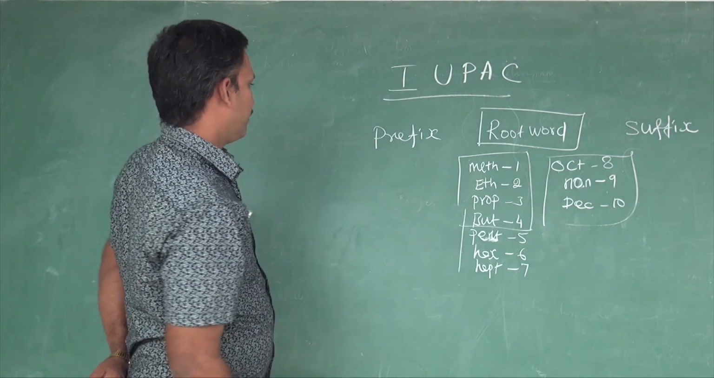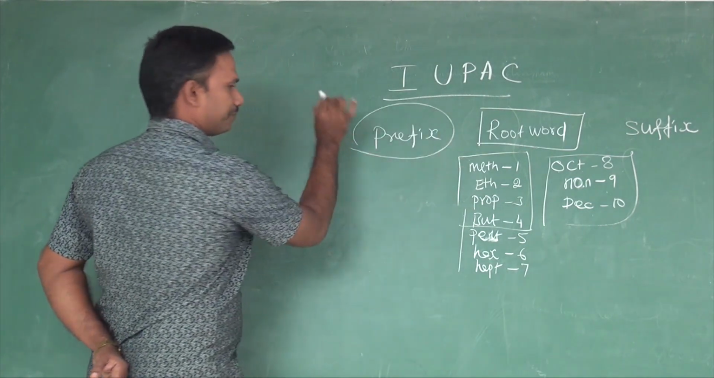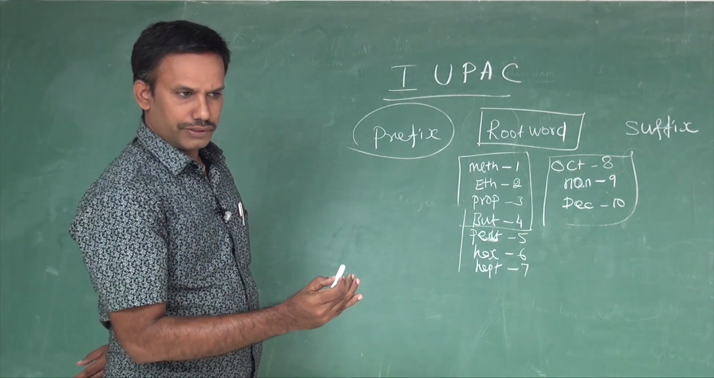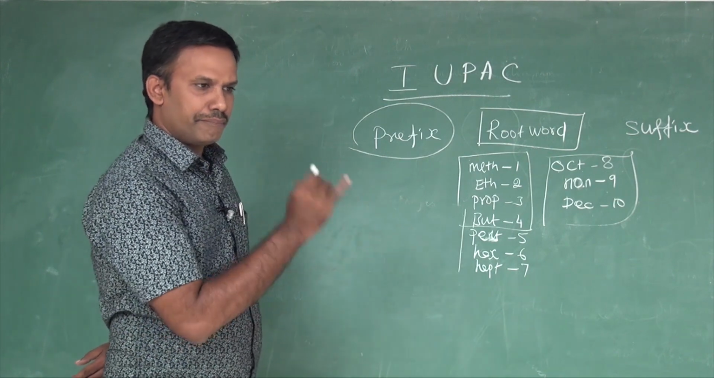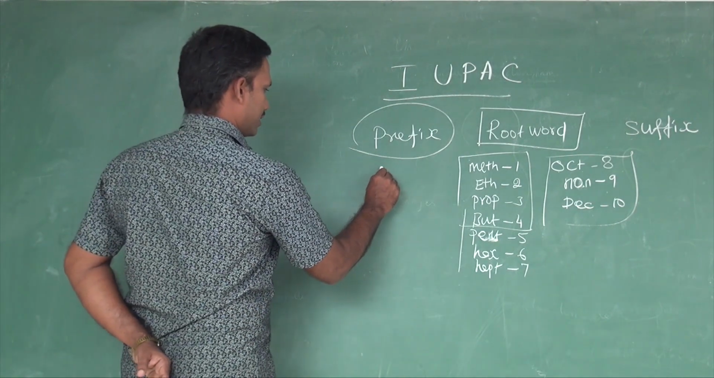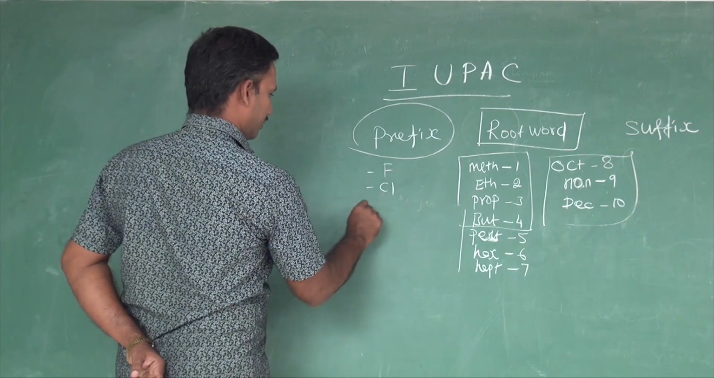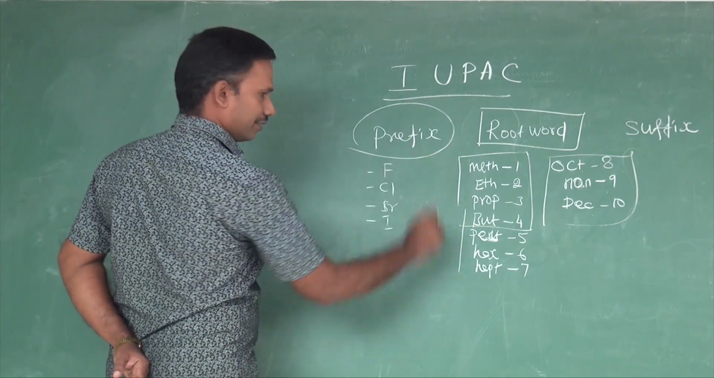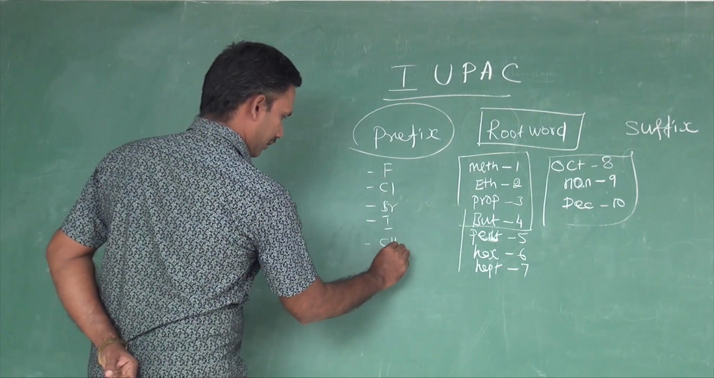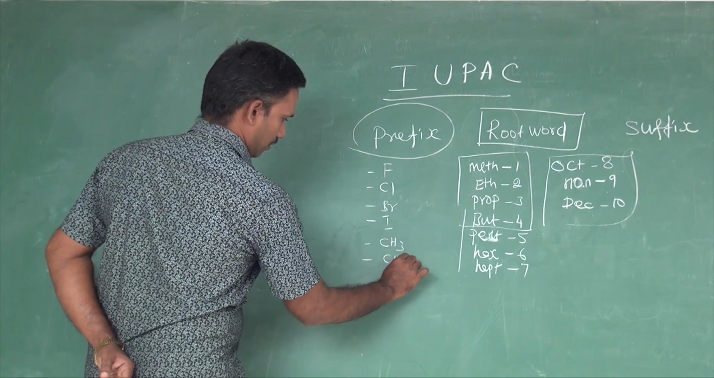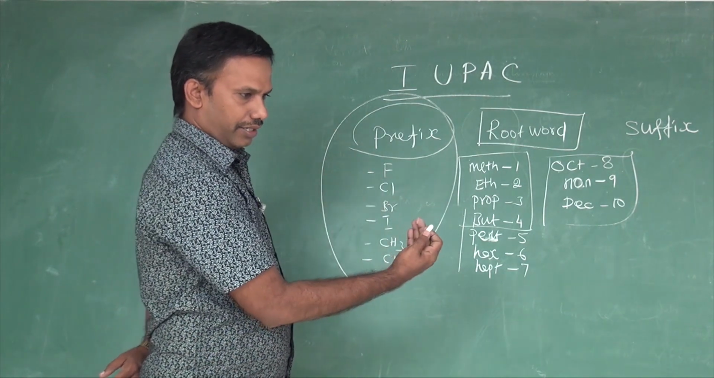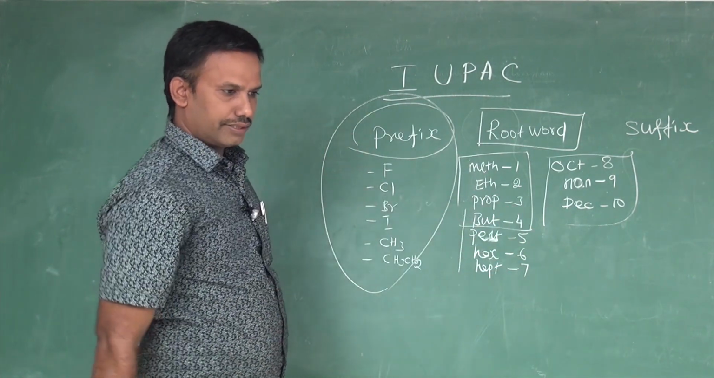Okay. Then prefix. What is called prefix? The branches other than the parent compound which are present in the main compound are called a prefix. For example, all halogens, fluorine, chlorine, bromine, iodine, all come under the prefix. Other than that, methyl, ethyl and so on come under the prefix. Prefix is the word which is added before the root word.